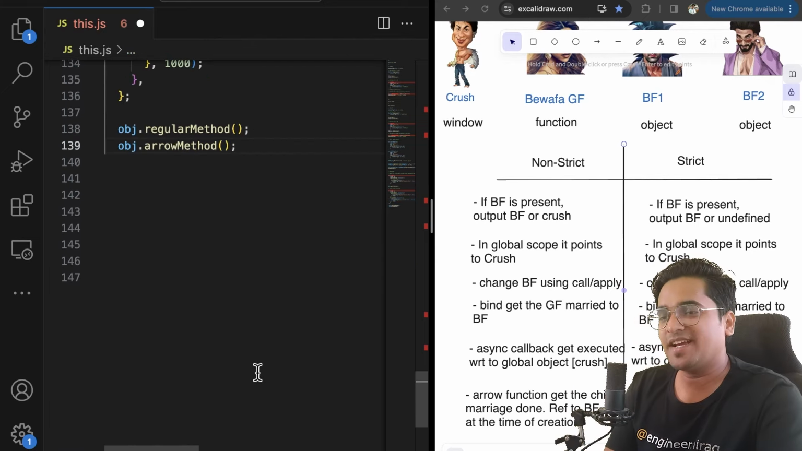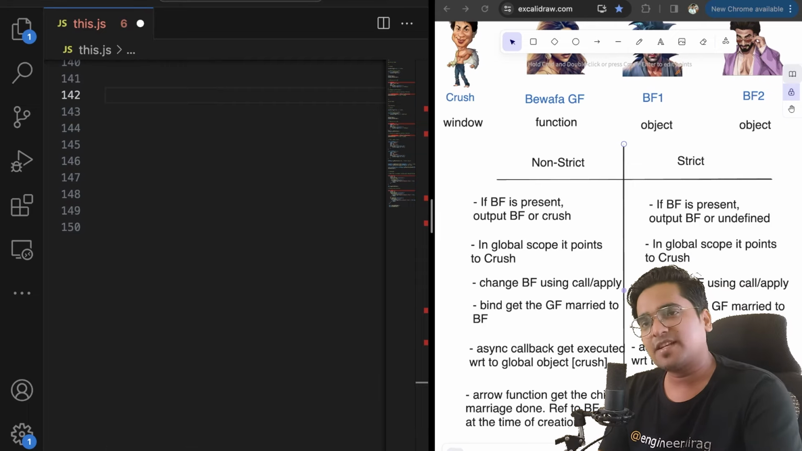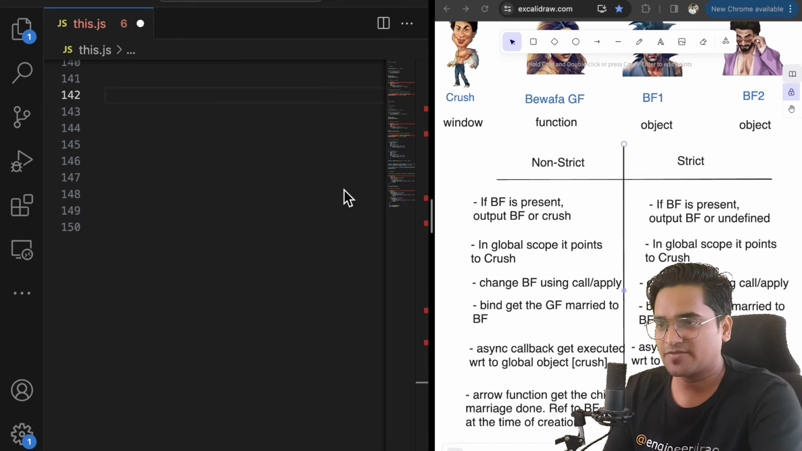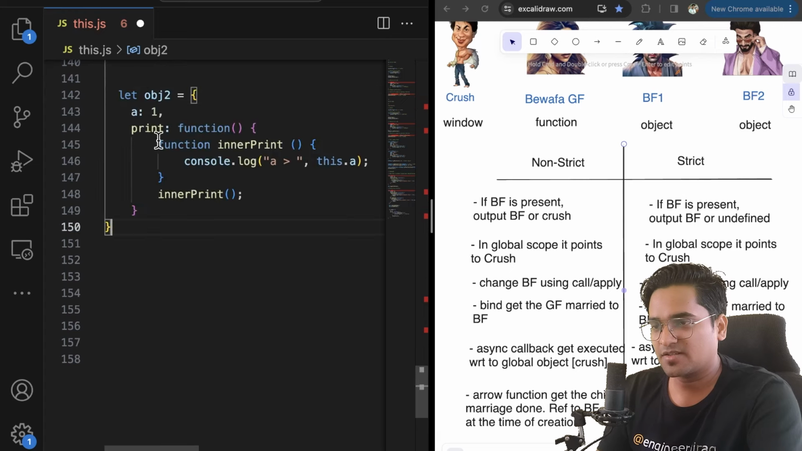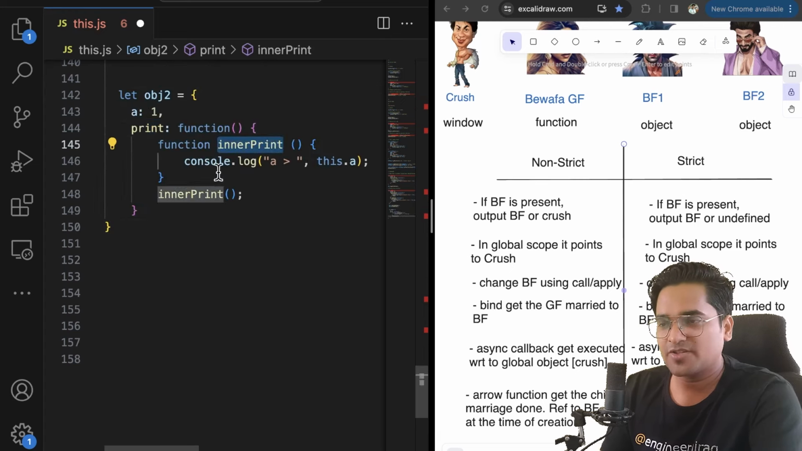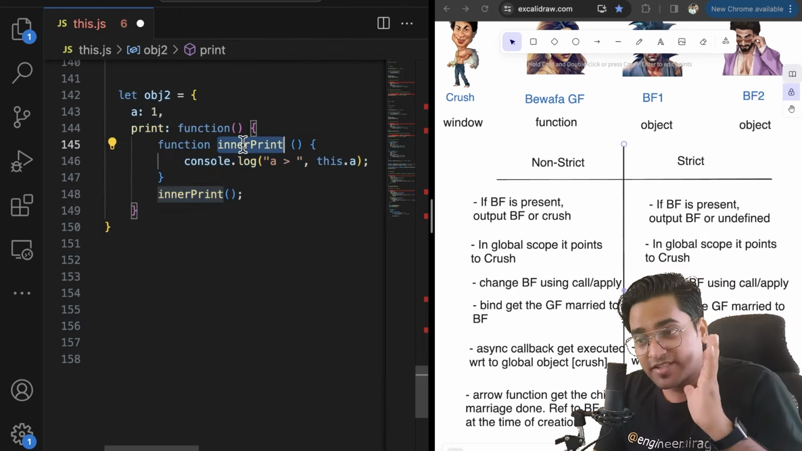Interesting. Now let me take a very simple example of the same arrow object which you can always remember and you will never ever forget. I am going to have two simple objects which will help you understand this journey very easily. So you have an object one, you are going to print with the normal function, you create a normal inner function, which is the normal function.